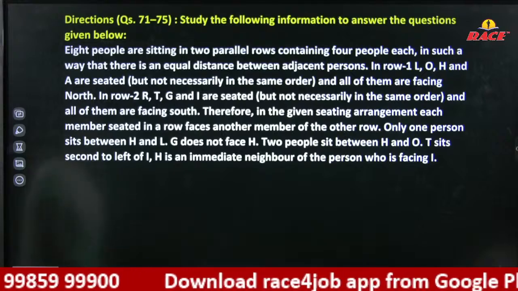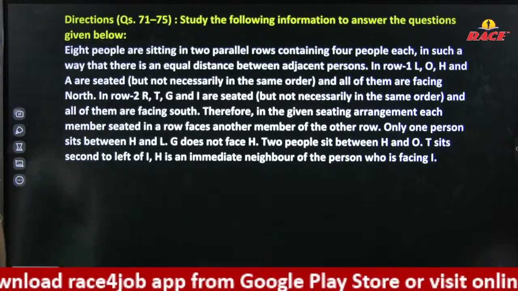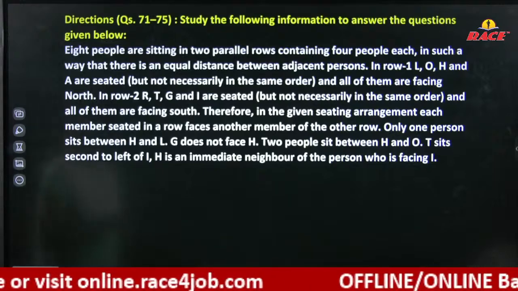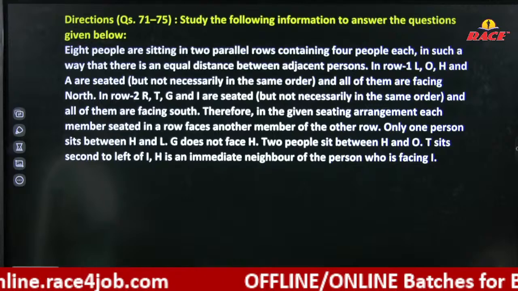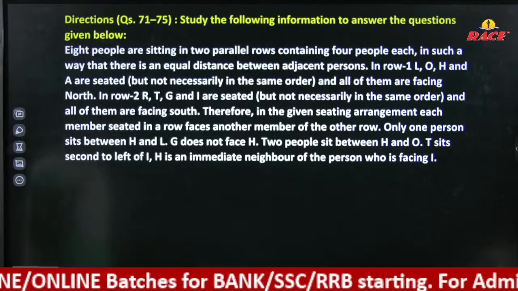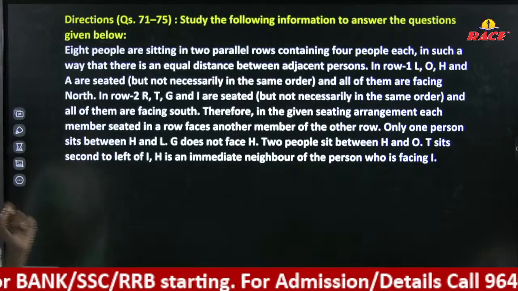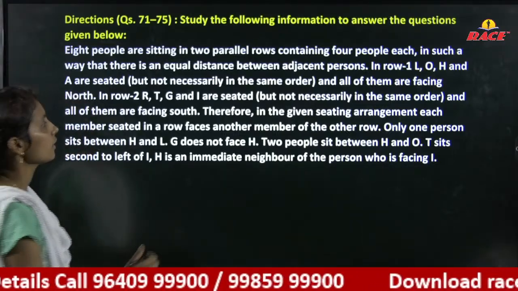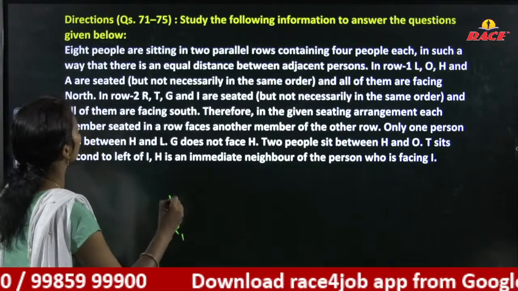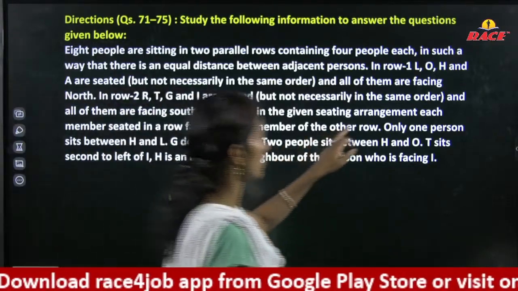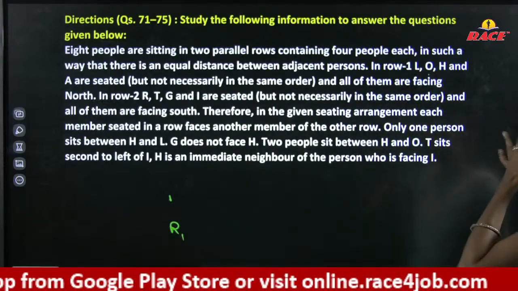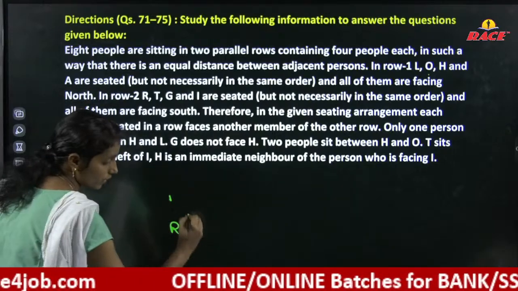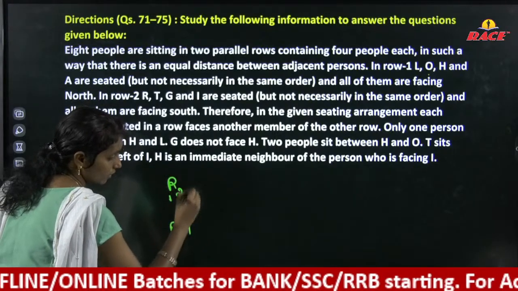Next, and again we have a next puzzle, a seating arrangement based question. Here we have 8 people sitting in 2 parallel rows containing 4 people each in such a way that, okay, we need 4 people in a row, 4 persons. Row 1, row 2, we have 2 rows. Right? In row 1 and row 2, in row 1 the persons mentioned, L, O, H and A are seated and all of them are facing north. Okay, row 1 is facing north and row 2 is facing south.